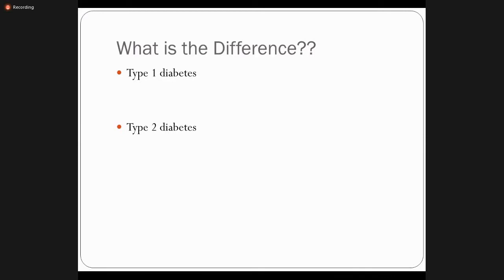In type 2, what happens? There is a deficiency of insulin release. That means insulin is being released but not in the normal amount, right? And the second problem that can occur in type 2 is that insulin release is normal, but the action of insulin is not proper.